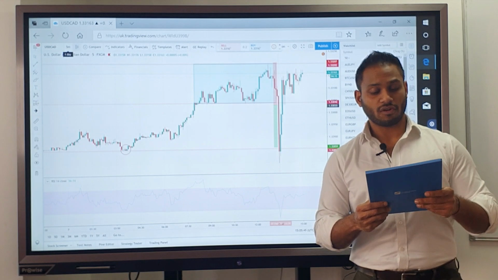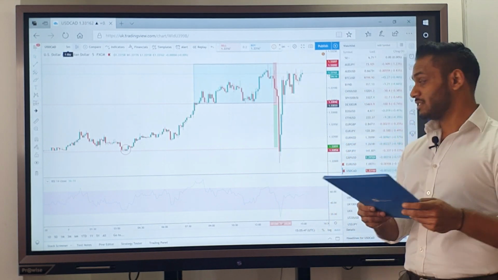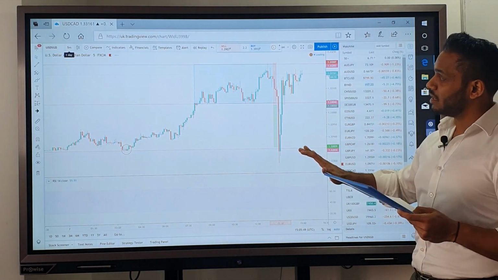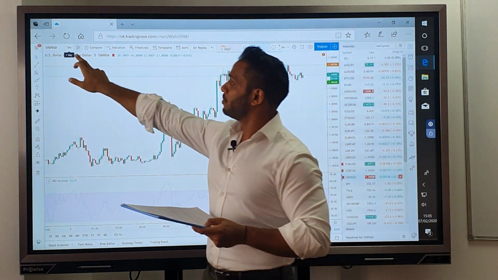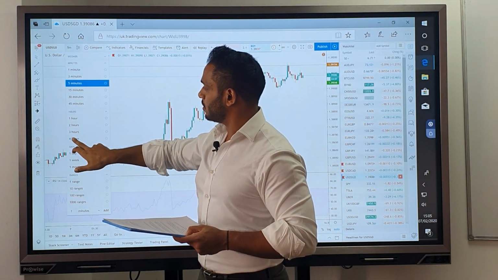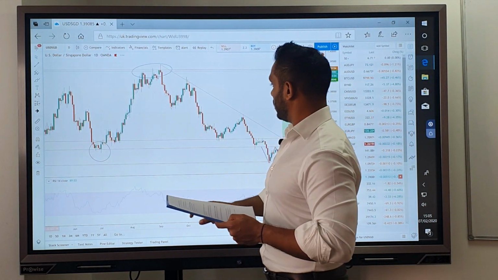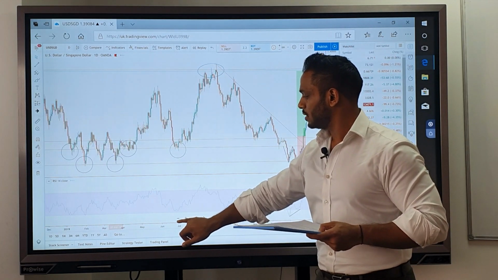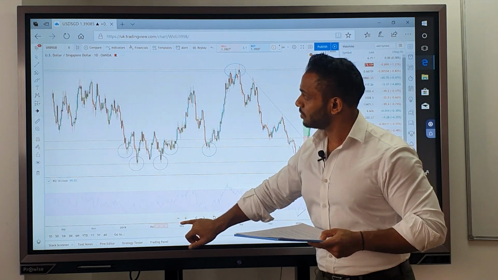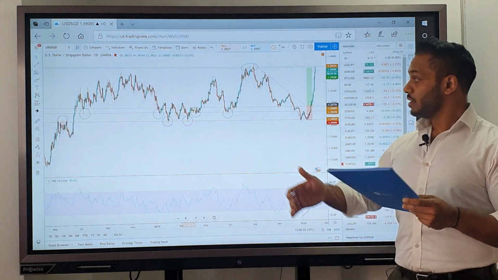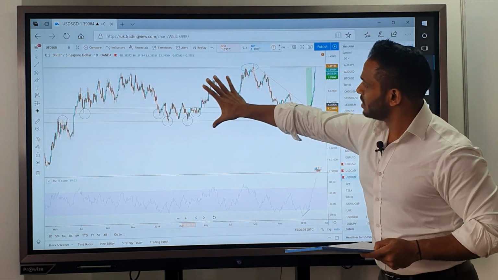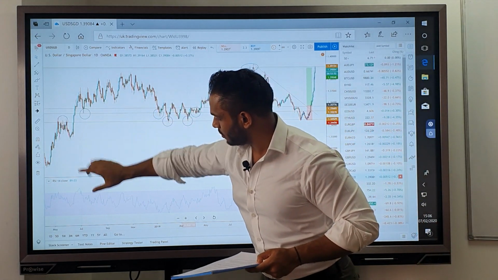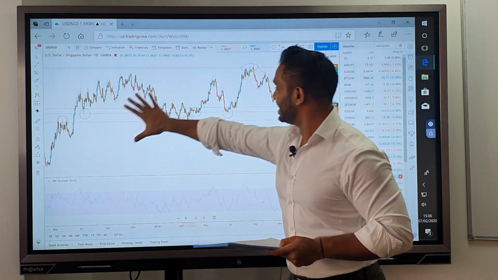These fundamentals drive dollar Sing through our technical setup, which we can see here, once again, slightly longer term, so from the 5-minute chart, dollar Sing all the way up to the daily chart. I'm just going to zoom out ever so slightly, and this is what we have as a result. See the market clearly ranging all the way back here from July 2018.